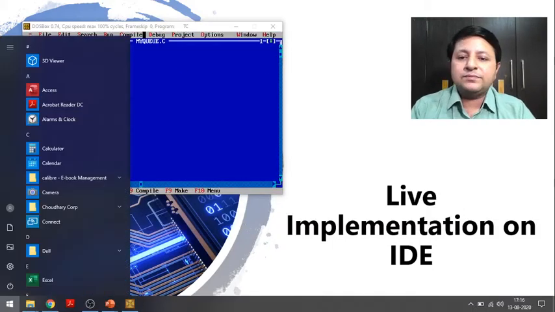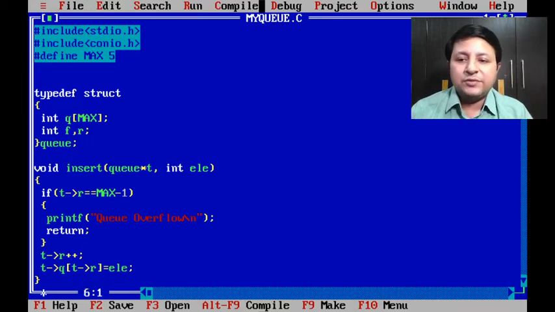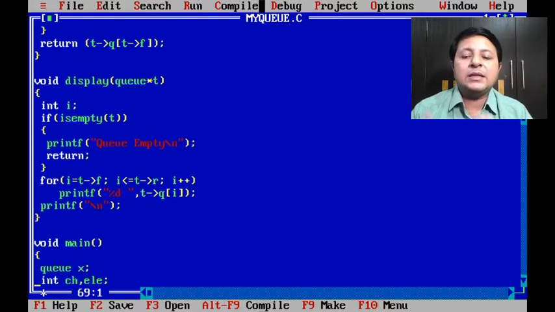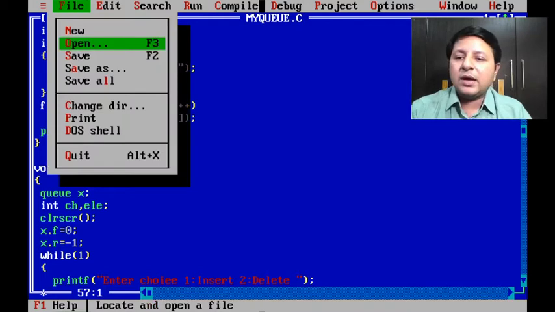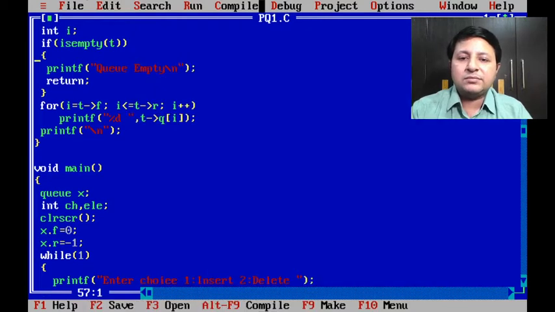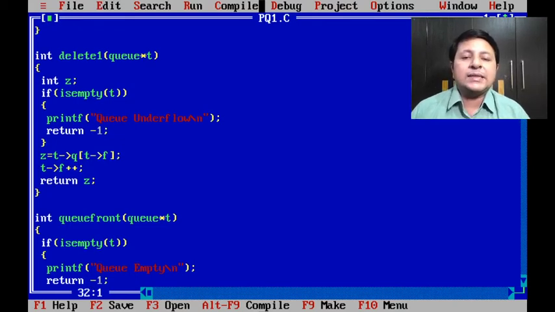Fine, so if you see here, this is nothing but a simple queue implementation, with the structure, insert, isEmpty, delete, queue front, display, and the main function. So see what I'm doing. I'll save this as, let's say, pq1.c. It's going to be priority q1, that is priority queue using normal insert. I'll keep insert as it is, and I'm only going to focus on delete. Try to recollect that insert is going to be same as simple queue. It's going to insert the elements one after the other.